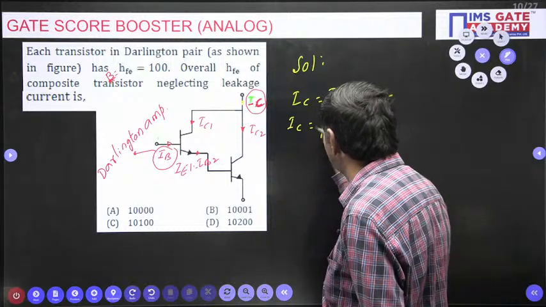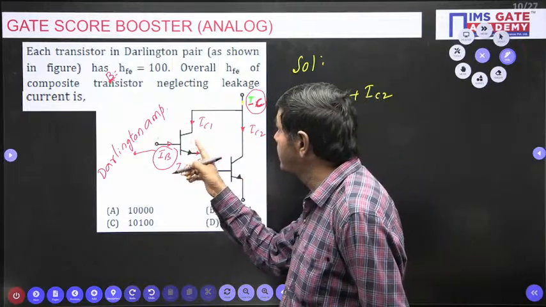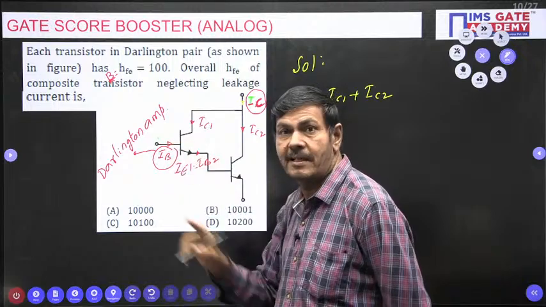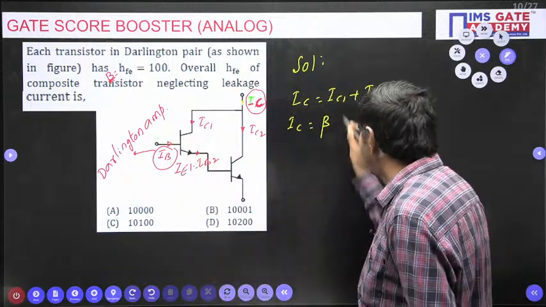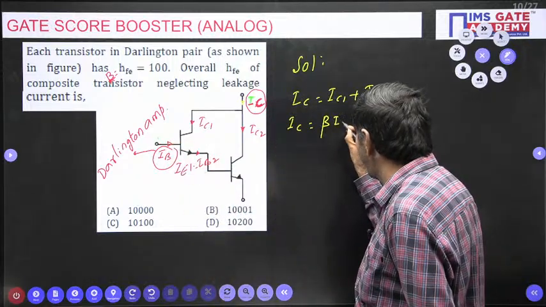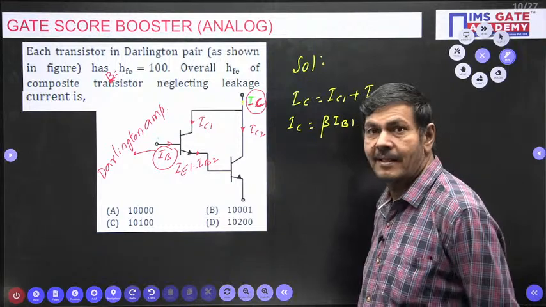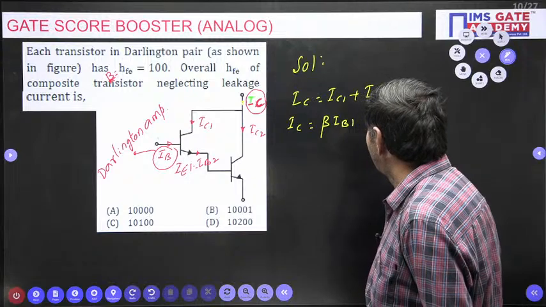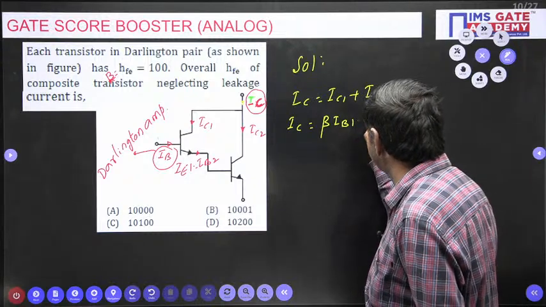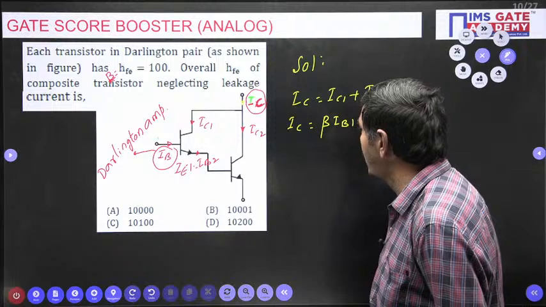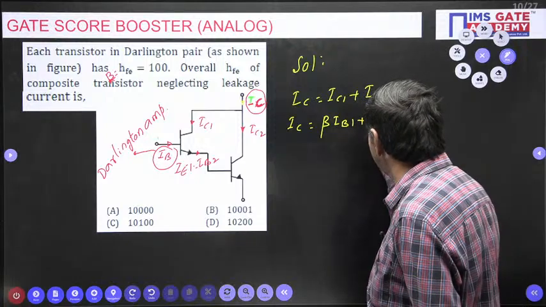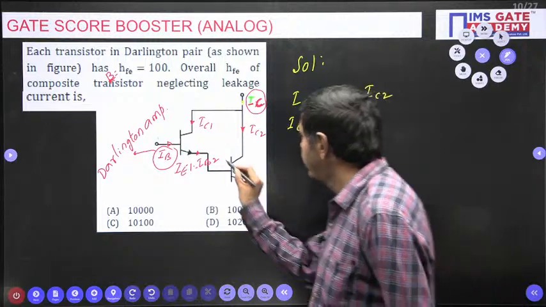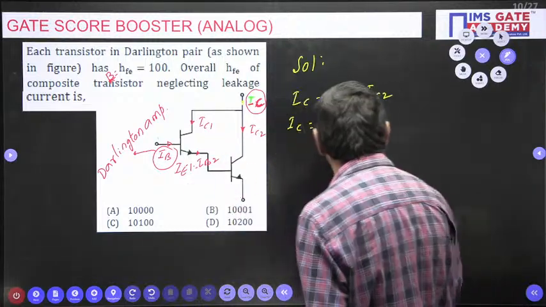IC1 I can write as what? Beta times of base current, beta into IB, you know very well. For IC1 means beta into IB1 I can write here now. IC1 is written as beta into IB1. What about IC2, sir? IC2 how we can write? Beta times of, catch my point, beta times of base current of the second transistor.